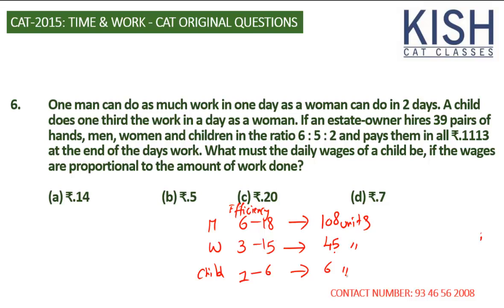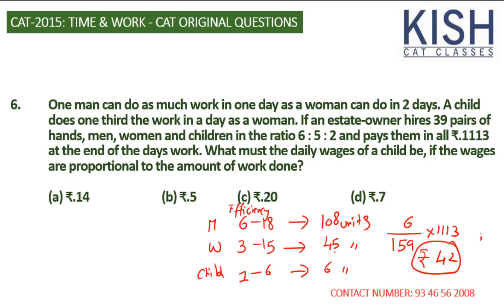And then we just need to find the average earning of a child. So we can say the children get 6 parts out of 159 parts. That's 42 rupees. All the children together get 42 rupees.